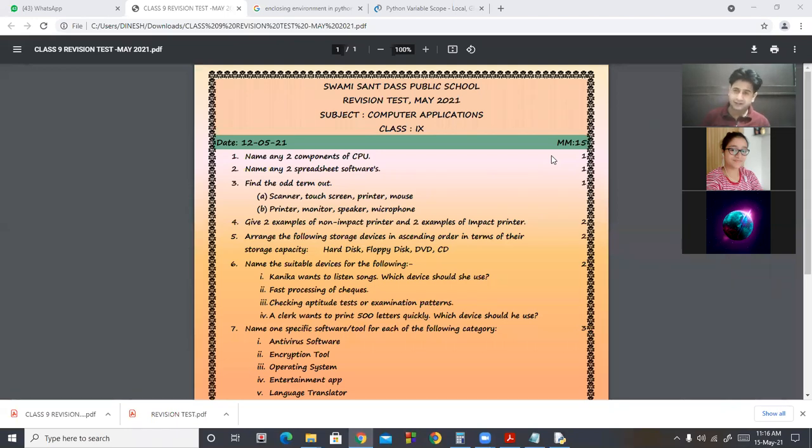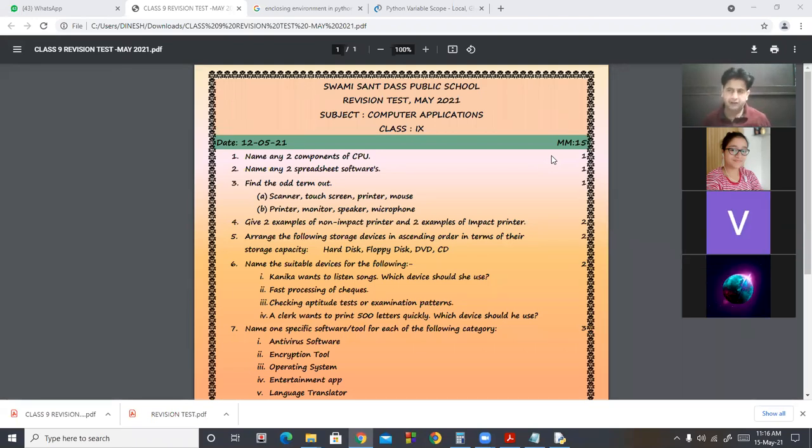Railway reservations are there, then roadways ticket bookings. Then HR management software, which includes attendance software, in which presence or absence of an employee is taken. Then payroll software, in which we calculate the total salary payable to employees.